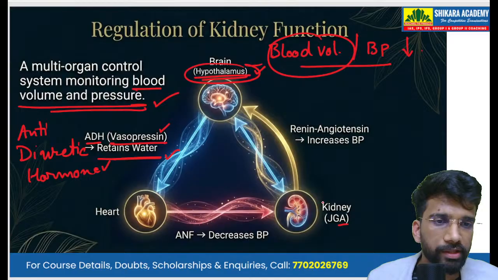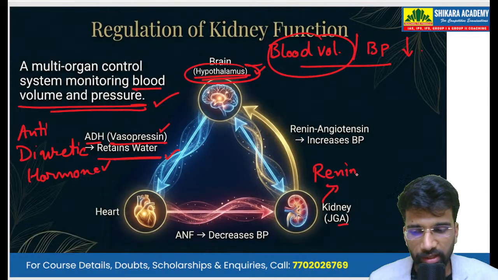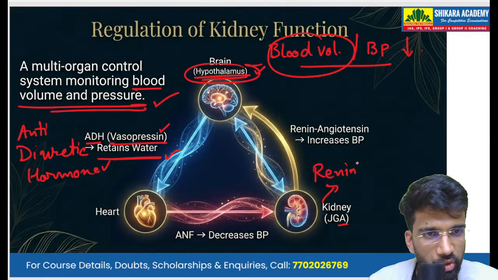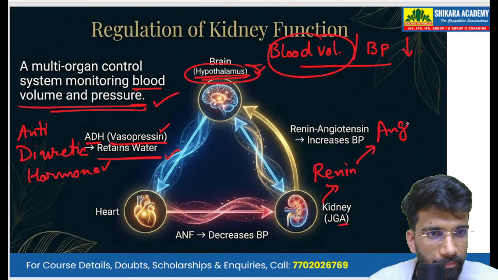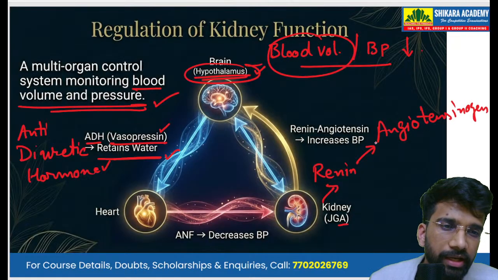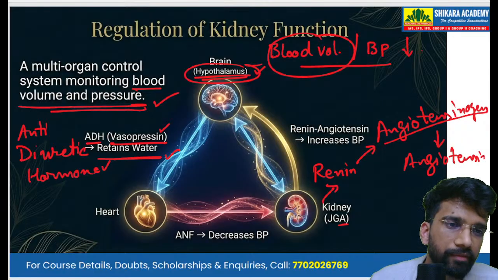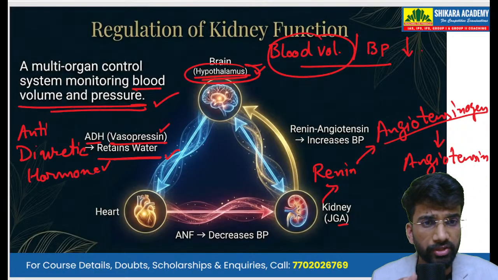So the kidney releases renin. What does this renin do? It converts angiotensinogen. Angiotensinogen is a protein. The renin converts this angiotensinogen into angiotensin.